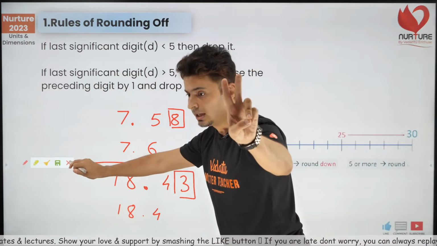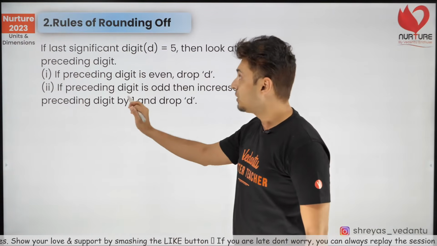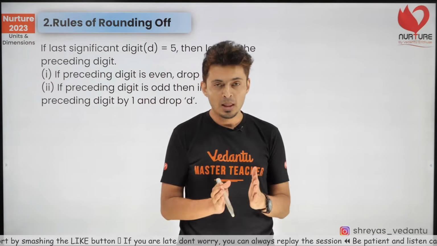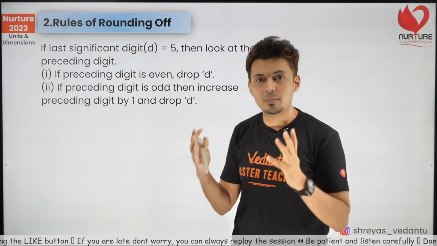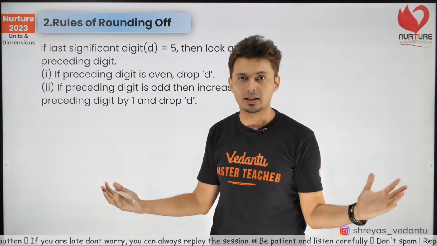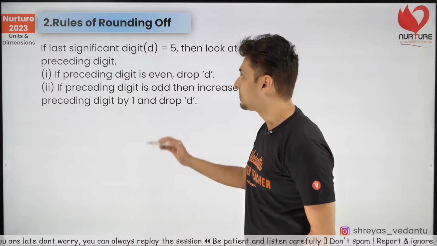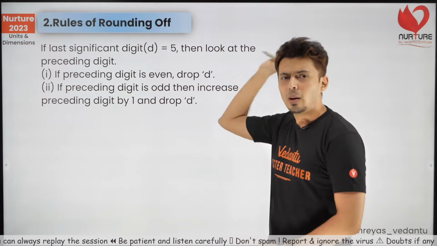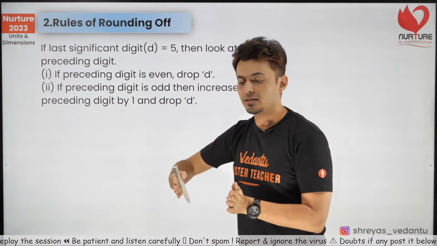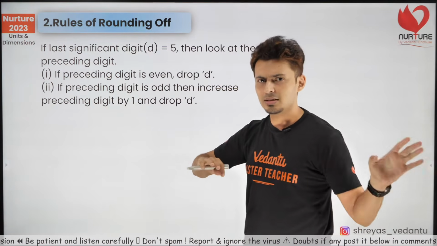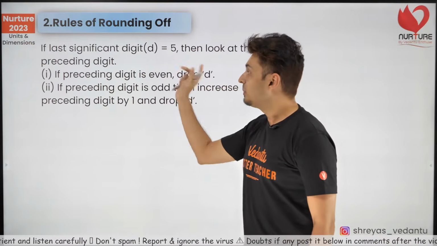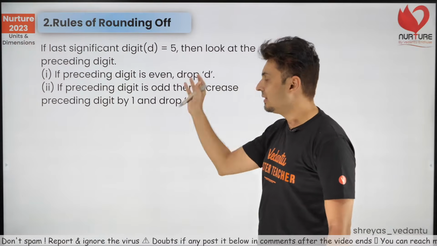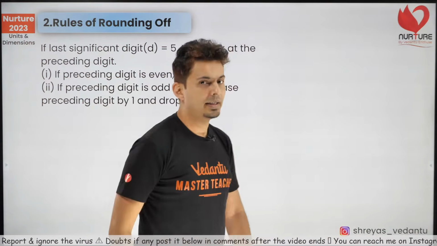Now the second rule. The second rule is when you're exactly in the middle, that is 0.5. Whenever that 5 comes, that's the problem. You don't know whether to go to this side or that side. Now the rule is very simple. If the previous digit is even, then don't worry, just drop the last digit. And if the previous digit is odd, then increase the previous digit by 1 and then drop it. I'll tell you what it means.